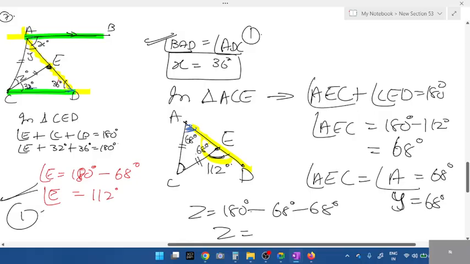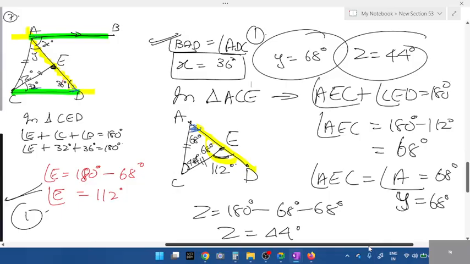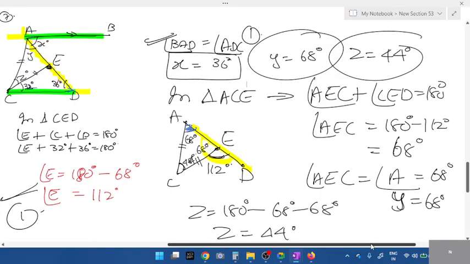What's the value of Z, students? What's the answer you all got? That is equal to 44. Can you check the answer in the textbook? X, Y, Z value. Are these the answers? 36, 68, 44. We got the answer: 36, 68, 44.